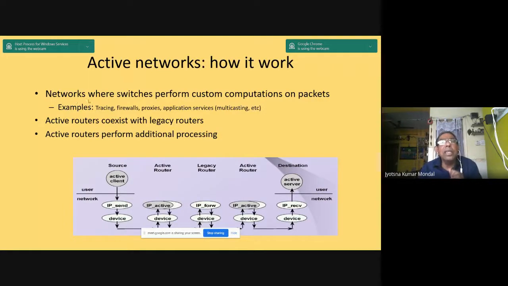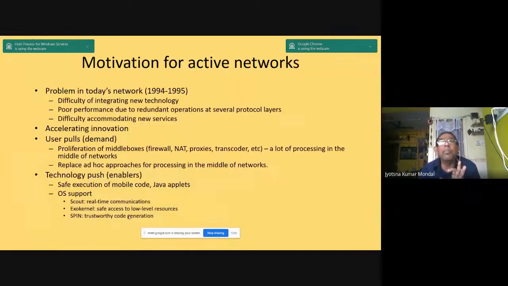And now the switches perform custom computations on the packets. So, the legacy routers. These communication systems are predefined and cannot be changed from a centralized controller. So this is the problem.